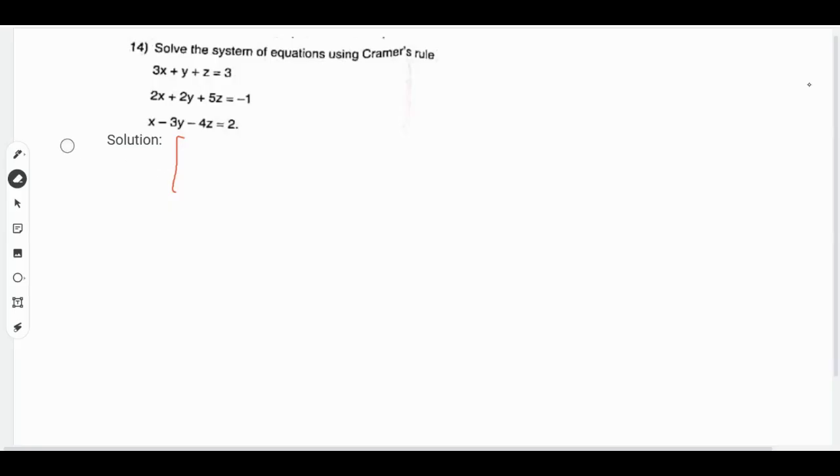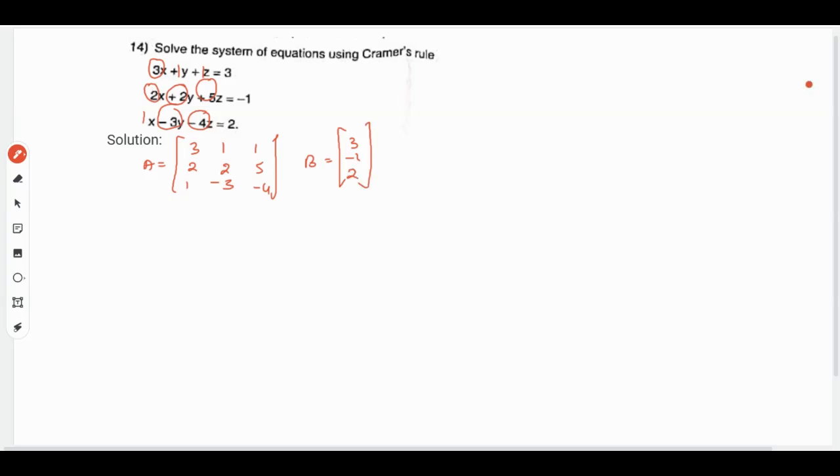So matrix A will be 3, 2, 1, then 1, 1, 2, then minus 3, 1, 5, and minus 4. Then B is the solution they've given, 3, minus 1, and 2.